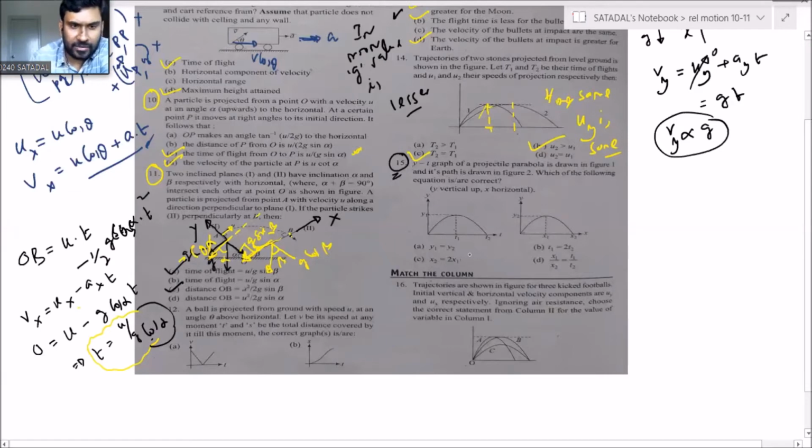See, this 15th one is easy only. You check it by symmetry. From this diagram, it is quite clear that T2 is equal to 2T1. Right? So if T2 is equal to 2T1, then X2 must be equal to 2X1.